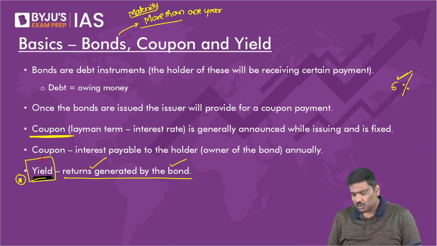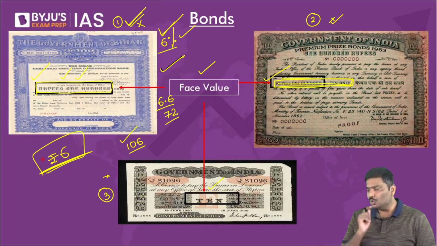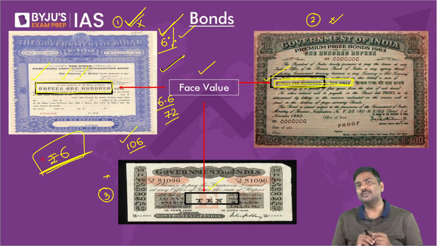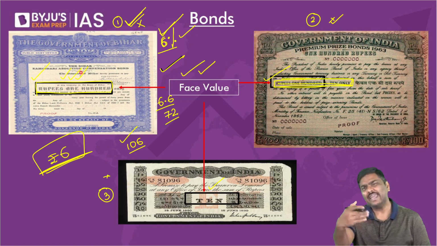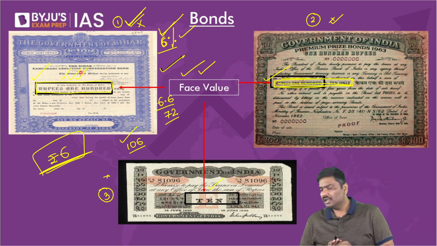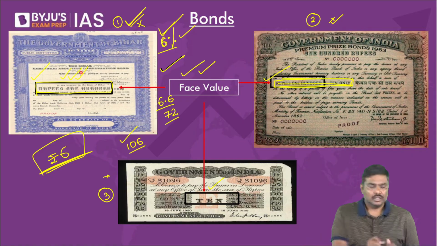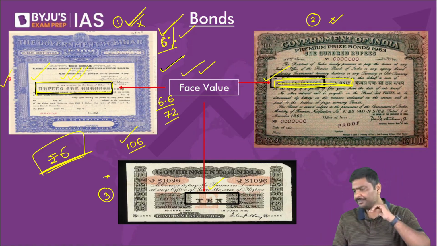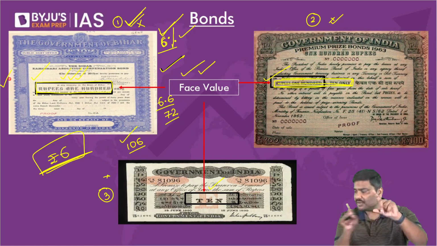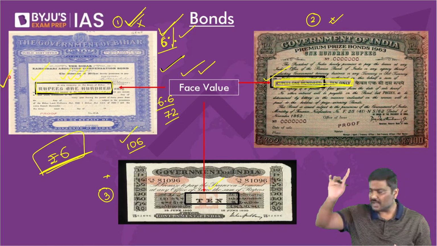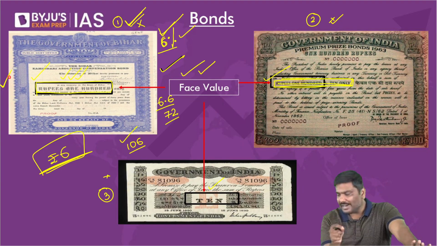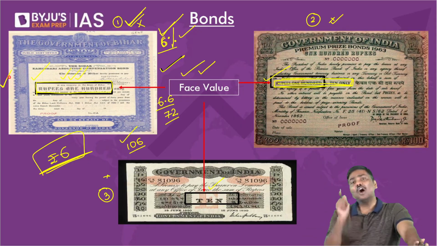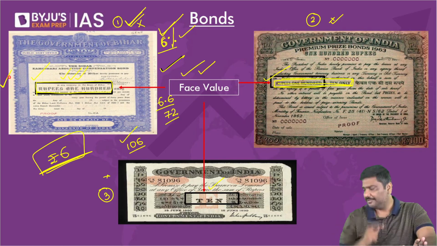But can I say the coupon rate is decided on the face value of the bond? If the coupon rate is 6% for this bond, every year you will get 6 rupees. Please think of it. This bond has a face value of how much? Those who are confused, listen to the sequence here. This bond, that is example 1, has a face value of 100 rupees, and the coupon rate is 6%.